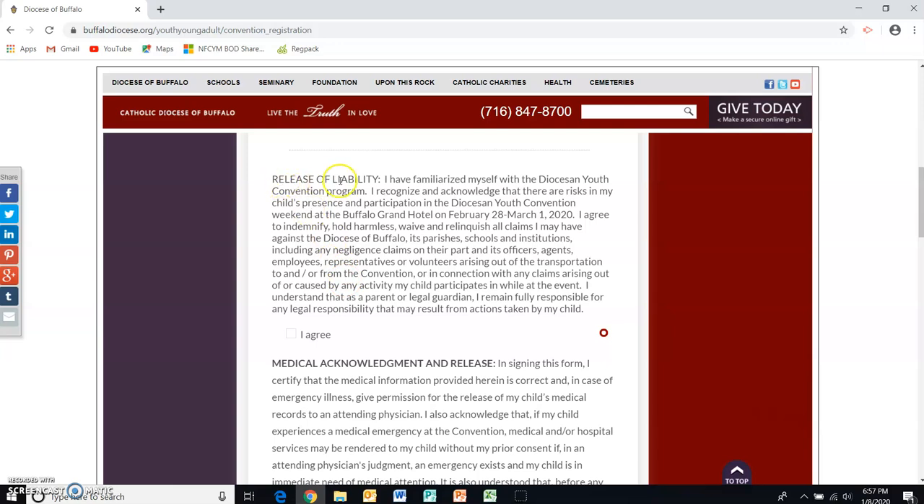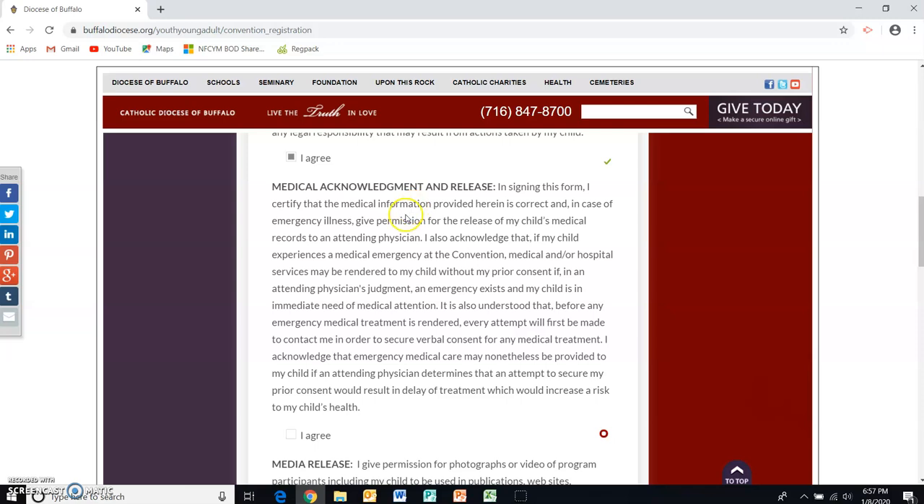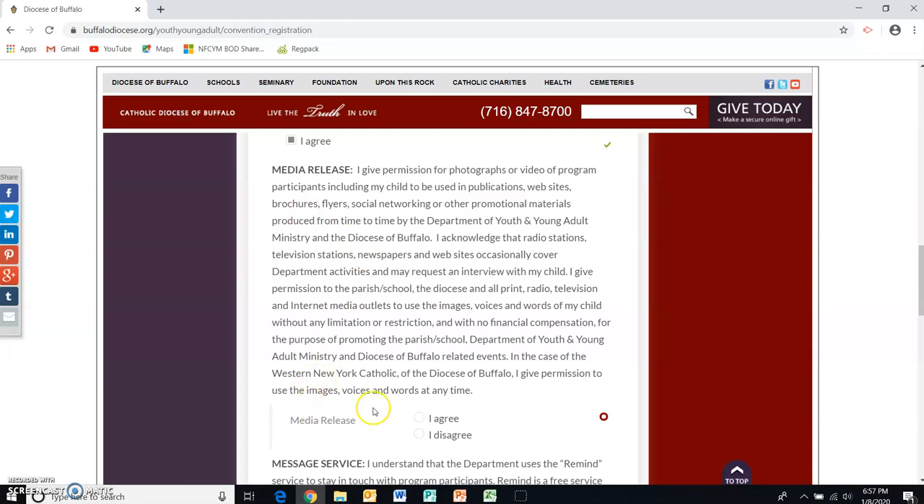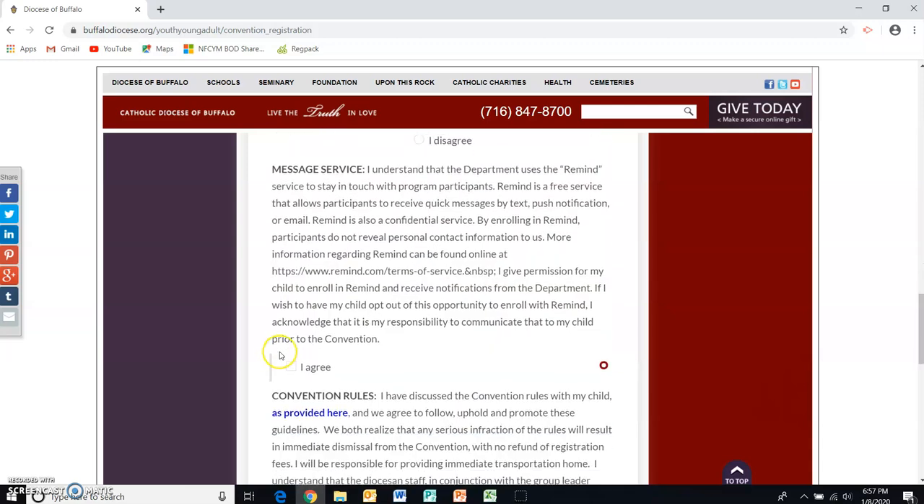Now, then Marion would read the release of liability, click that she agrees. She'd read the medical acknowledgement and release, read that information, and click that she agrees. There's the media release. She would read that information and click that she agrees. Parents can opt that they disagree with the media release. It's a little hard to keep track at a large event like the convention, but certainly they do have that right and that option. For the message service, parents again read about that and they would agree.